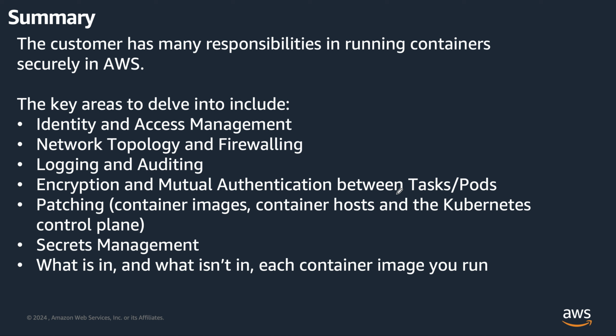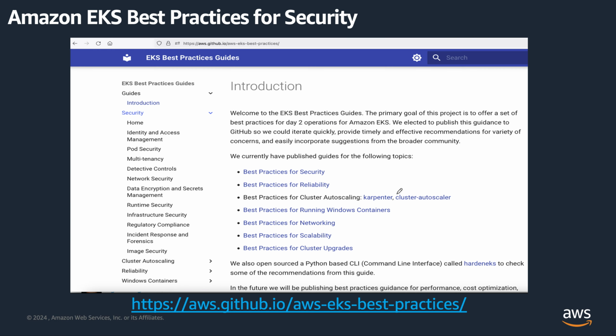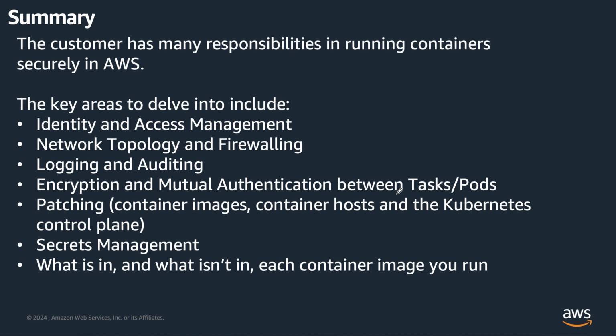And last, folks, we have the summary to sum up this session. You have many responsibilities in running a secure container environment on top of AWS, that is EKS. This is especially true with regards to Kubernetes, as often it requires you to understand both the AWS platform and the Kubernetes platform, which includes where they integrate and where they don't. Regardless of which you choose, the key areas to focus on, for example, IAM or network topology, all that you are able to see on the screen, right? What is in, what isn't in each container image that you want to run.